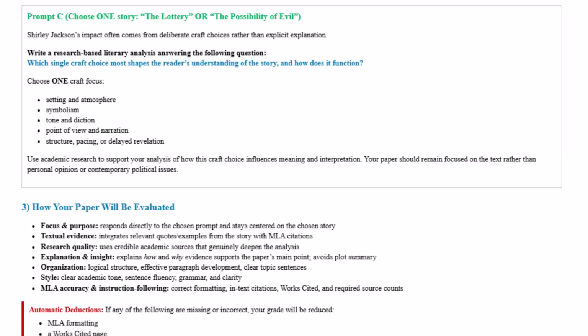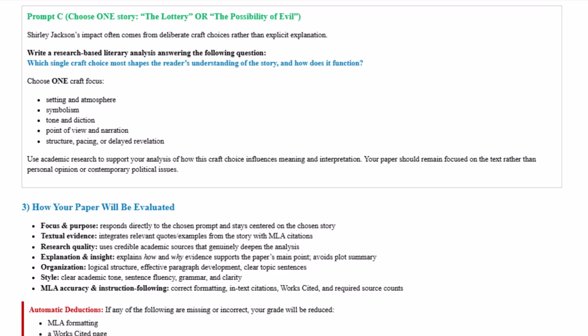The next prompt choice that you have is your choice of either The Lottery or The Possibility of Evil. But here you're looking at Shirley Jackson's impact, which often comes from deliberate craft choices that she makes as an author rather than explicit explanation of what she's trying to talk about. So your question is, which single craft choice most shapes the reader's understanding of the story, and how does it function? Is it setting an atmosphere, symbolism, tone and diction, point of view and narration, structure, pacing, or delayed revelation? Which of those works the best?